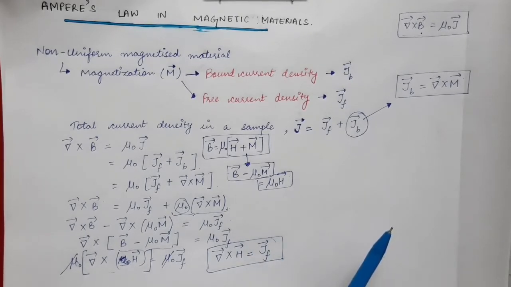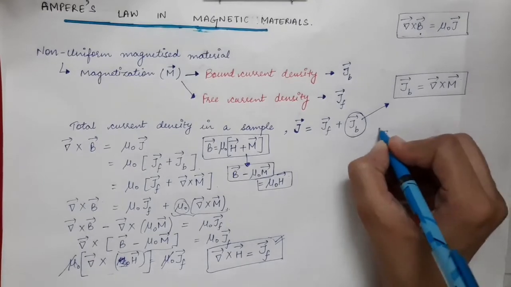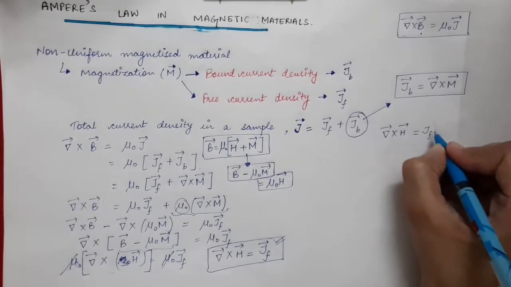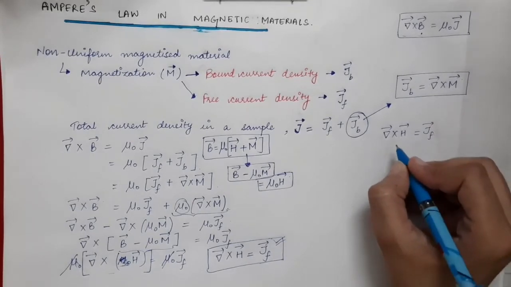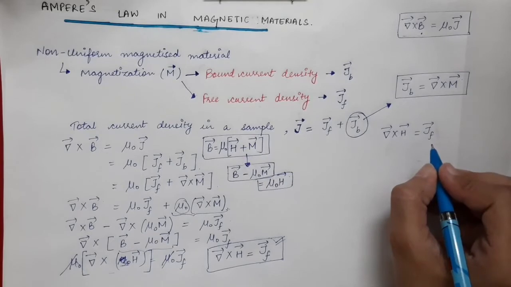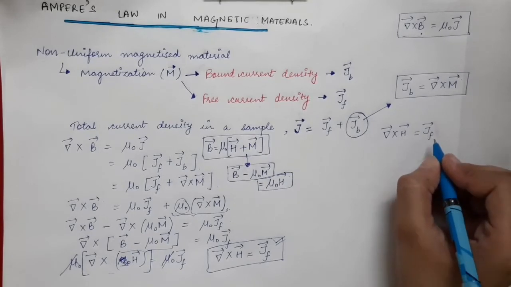Now let's derive the integral form of Ampere's law in magnetic materials. So this is the differential form; let's find out the integral form. Using this equation, curl of magnetizing field intensity is equal to JF vector, let's do the dot product on both hand sides with a small area element.